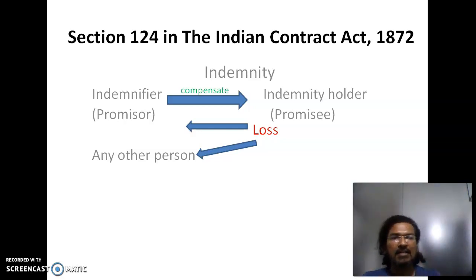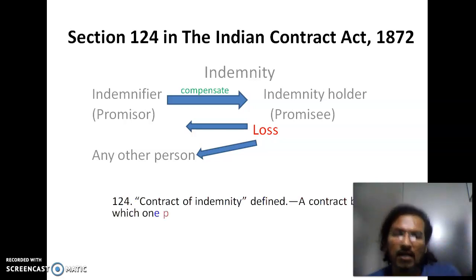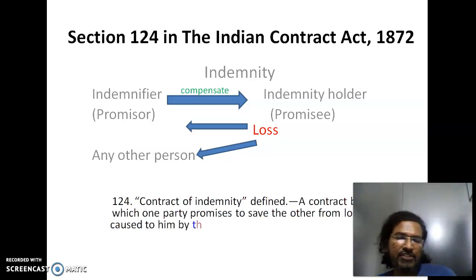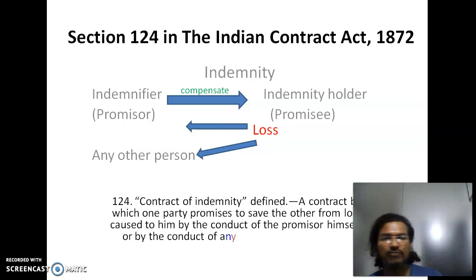It's basically a contingent contract where an event has to happen for this contract to be executed. That is, the loss has to happen. So let's understand the definition of the contract of indemnity.